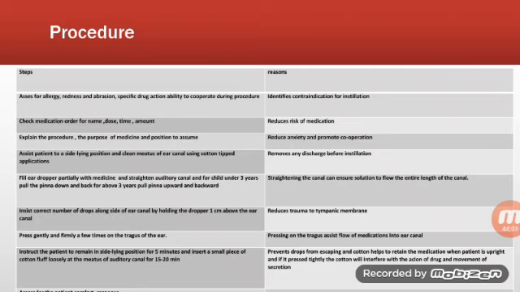Fill the eardropper partially with medication and straighten the auditory canal. For a child under 3 years, pull the pinna down and back. For above 3 years, pull the pinna upward and backward. Straightening the canal can ensure the solution flows along the entire length of the canal.